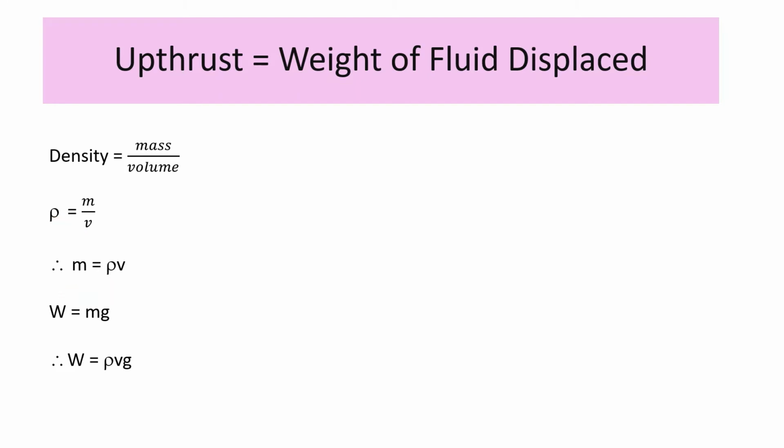We also know that weight of a body W is equal to mg. Weight is the force with which earth attracts that body. Substitute the value of m, that is m is equal to rho v, in this expression. If you put rho v in the place of m, you can write W is equal to rho vg, where rho is the density, v is the volume and g is the acceleration due to gravity.